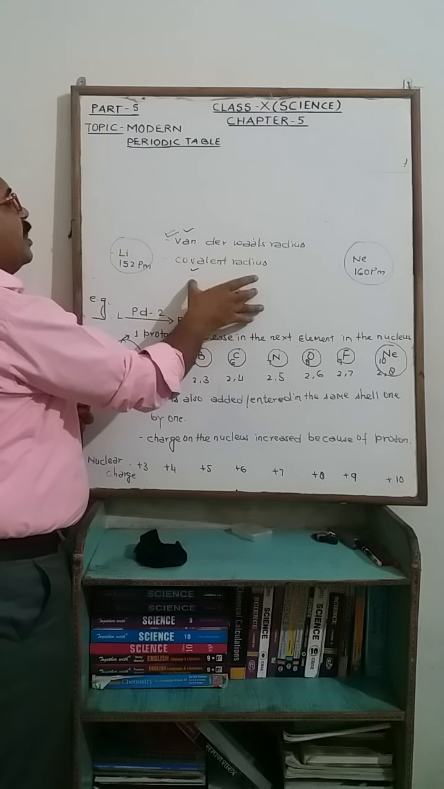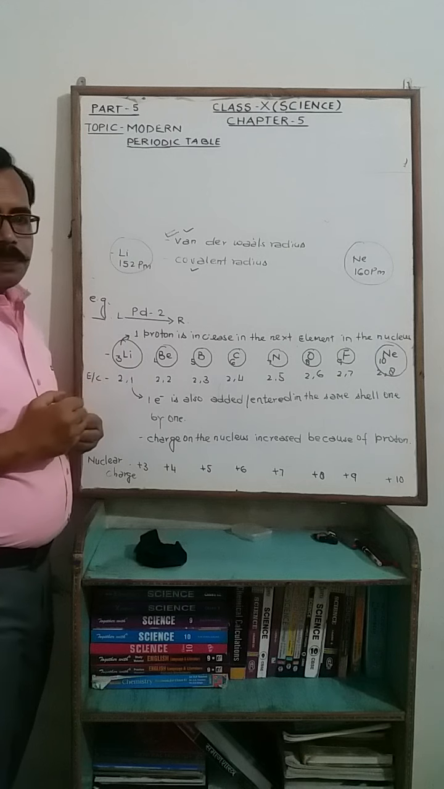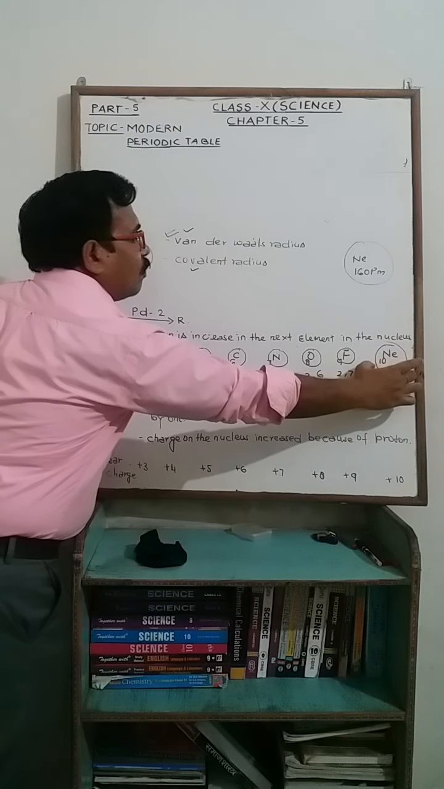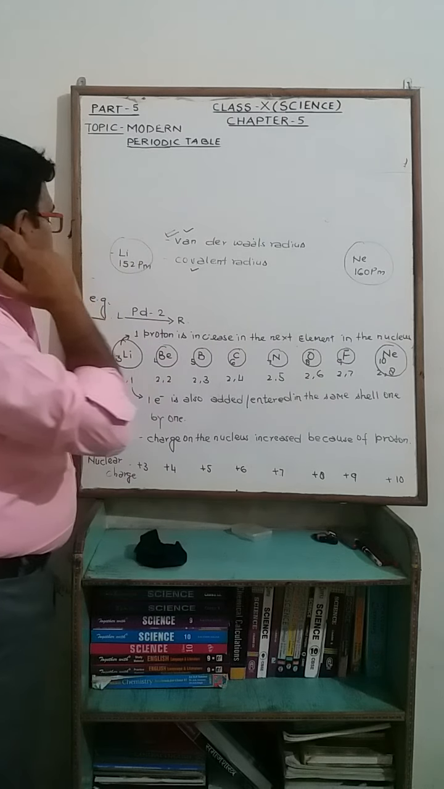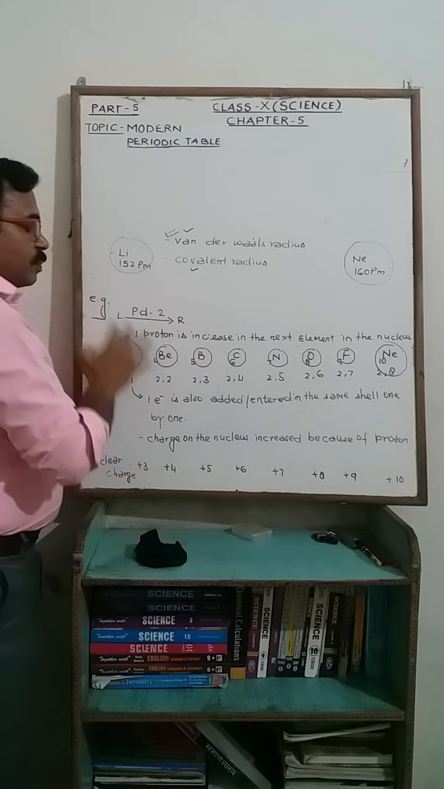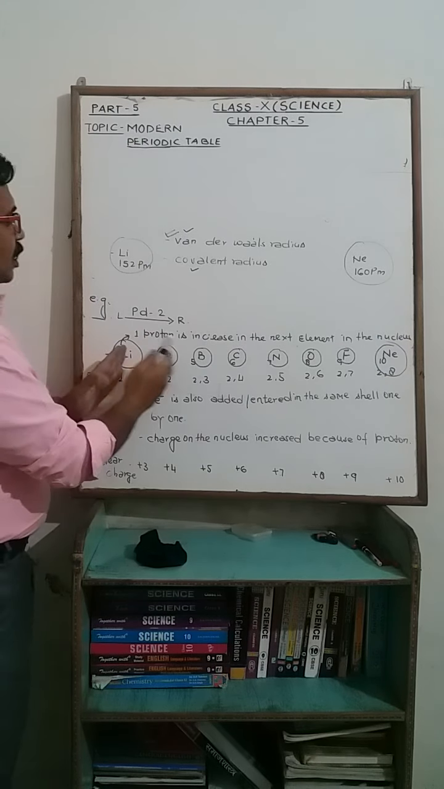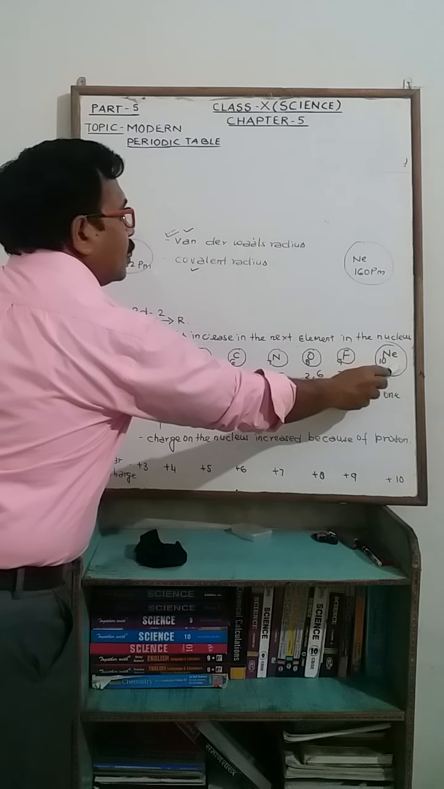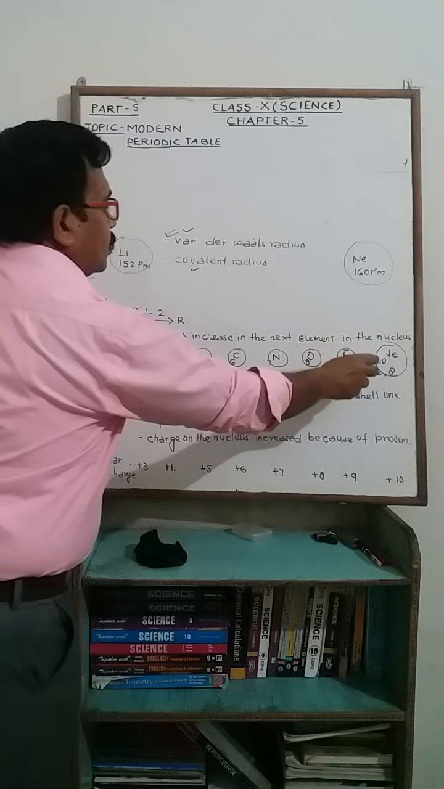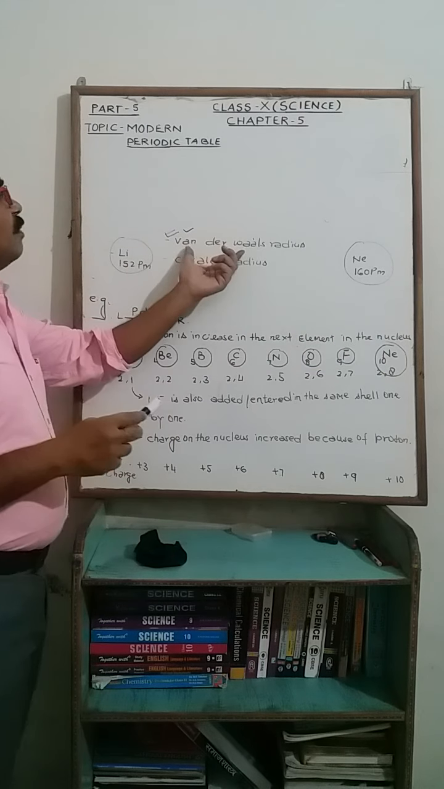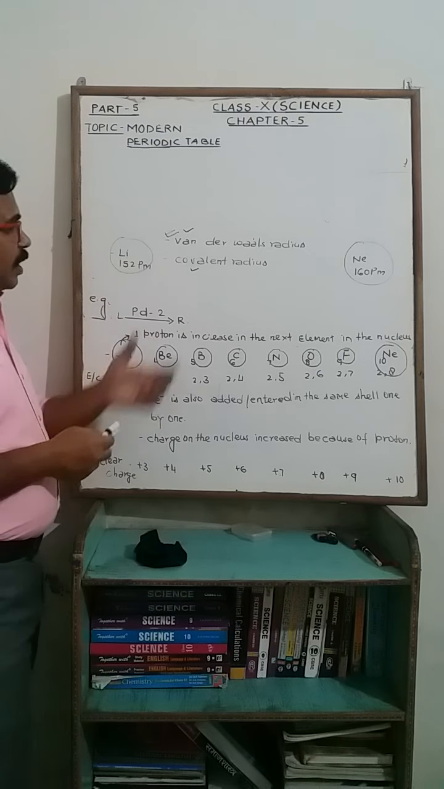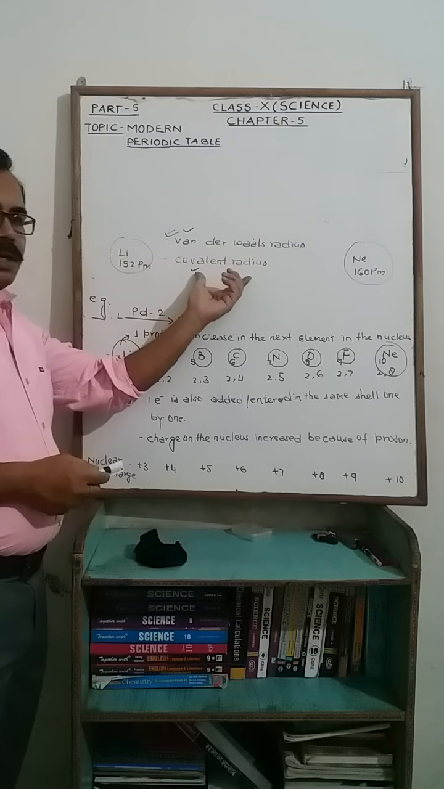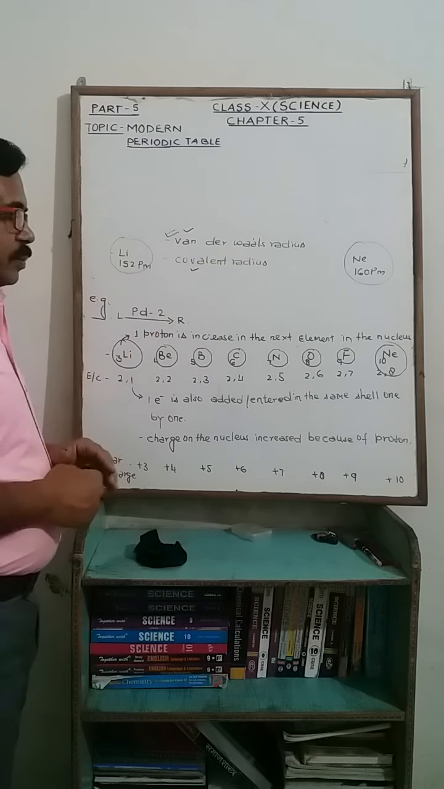van der Waals radius is greater in comparison to covalent radius. So that's why the atomic size of neon is the largest compared to the other elements, because all these elements are having the covalent radius, and the neon or the inert gas is having the van der Waals radius, and this radius is larger than covalent radius.